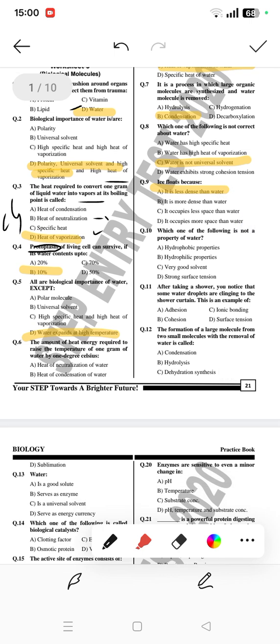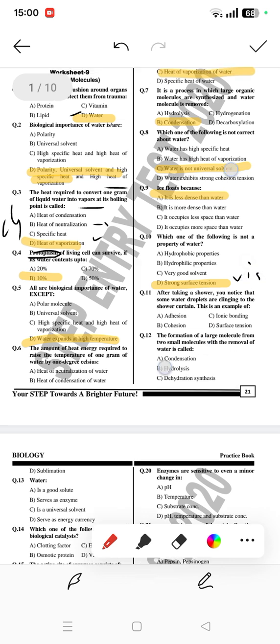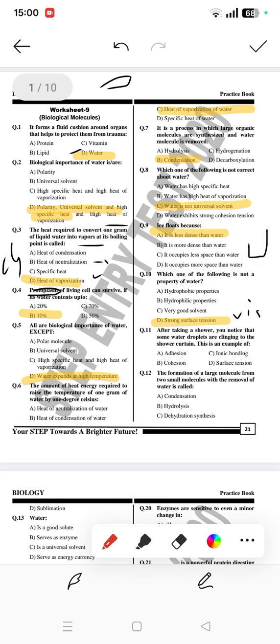Which one of the following is not a property of water? One is the property which is not of the water. So let's see, strong surface tension. Yes, this resistance to flow of water is called viscosity. That is also very important. If we have a container and we fill it up with water, we sometimes see surface tension. So yeah, this is right.